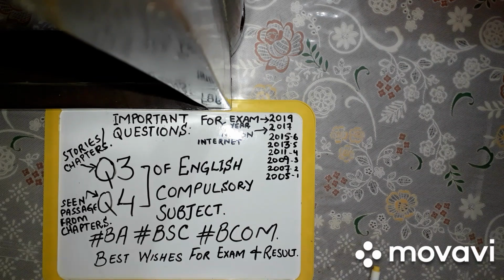First question, name the lesson from which the above passage has been taken. Second question, what was the mother of the author doing? Next question, why did the author leave his country home? Next question was, what part of his life did the writer close forever?